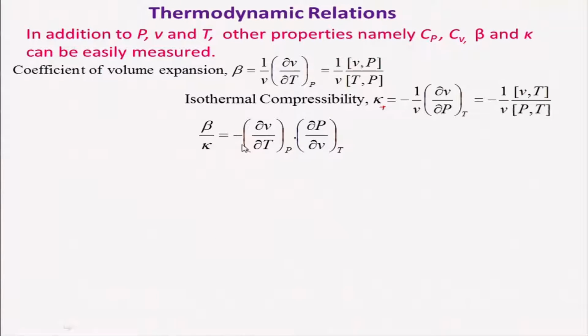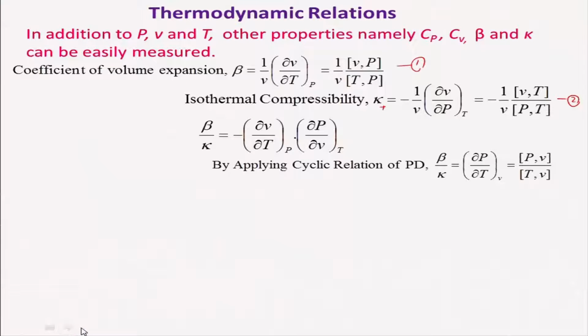So beta by K, you can think of it as just dividing these equations. If this is equation 1 and that is equation 2, you get beta by K is equal to ∂V/∂T at constant pressure times ∂P/∂V at constant T, of course with a minus sign. You can apply the cyclic relationship and simplify this expression to ∂P/∂T at constant V.